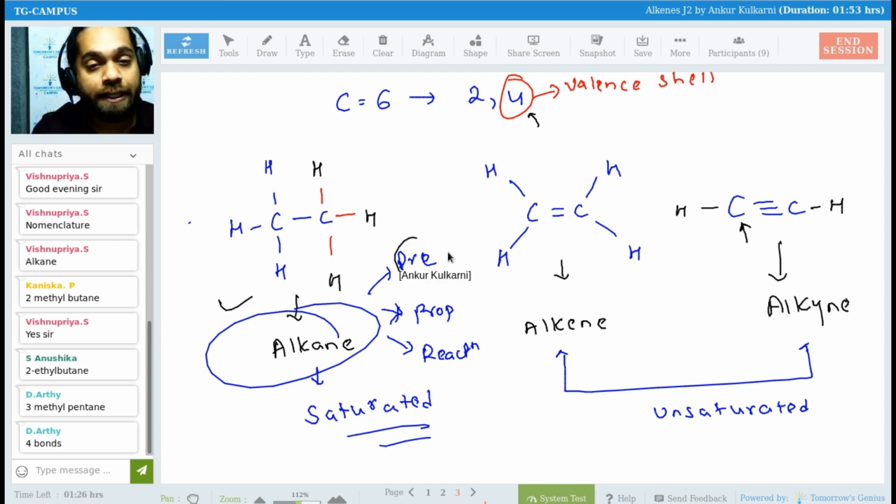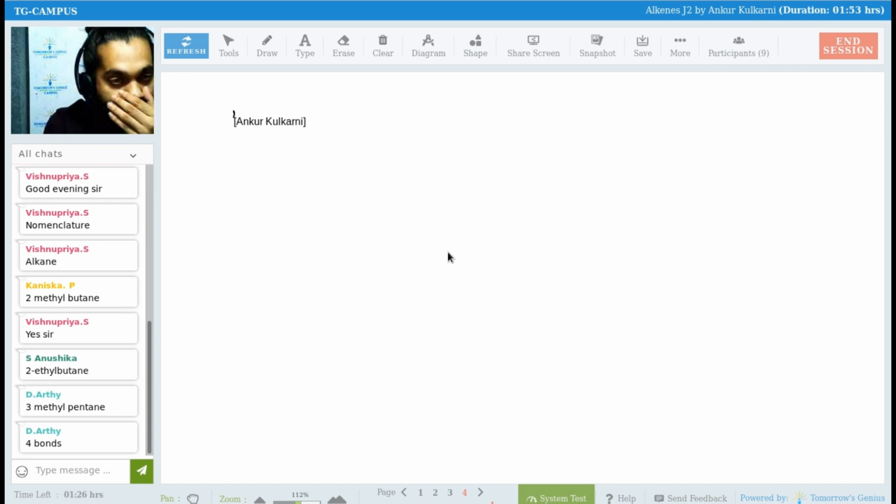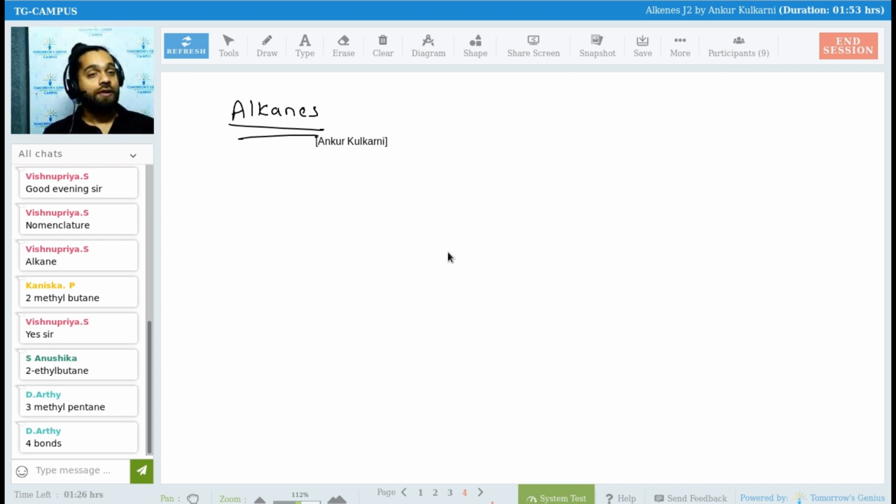Let us start with the preparation of alkanes. Give the heading, preparation of alkanes. Let us start with the easy one. So we want to prepare alkane.